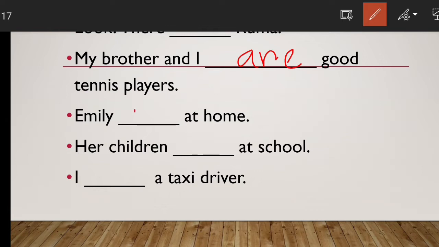Then Emily is at home, right? Emily is at home. Emily is one person here. Her children are at school. And I am a taxi driver. After I generally am, I'm a taxi driver. And you see her children, this is the plural form, so that's why are. If it is her child, that would be is. So here is children, so that's why are. Her children are at school.